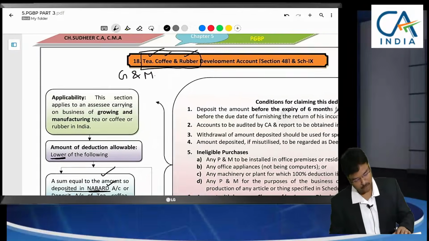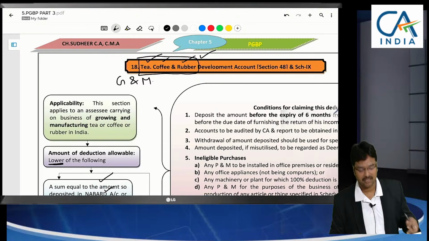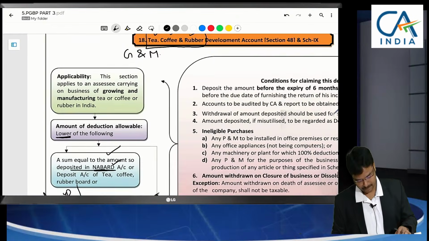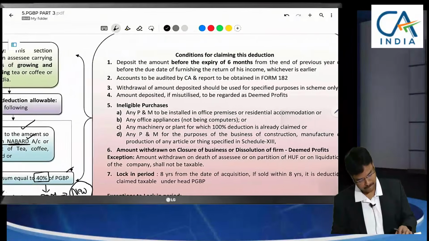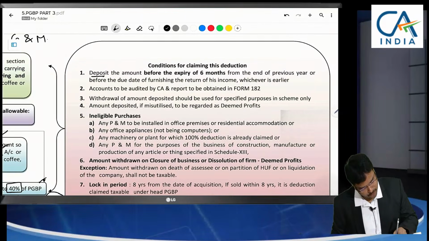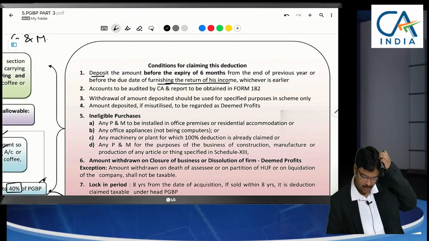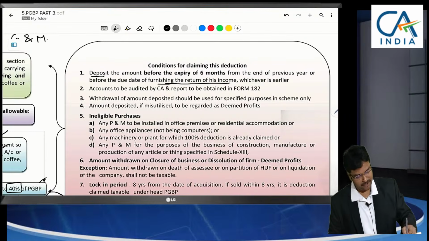These are applicable only for these SCs, sir. That's why in common I am not specifying, in general I am specifying. Next, they have to deposit before the due date of filing return of income, 6 months from the end of the previous year or due date of filing return of income, whichever is earlier.